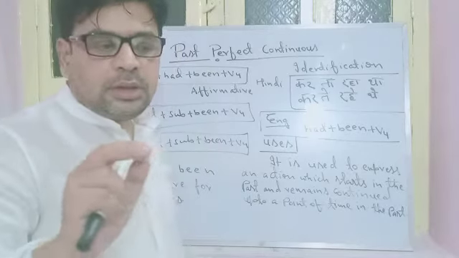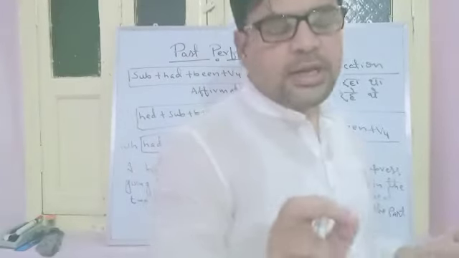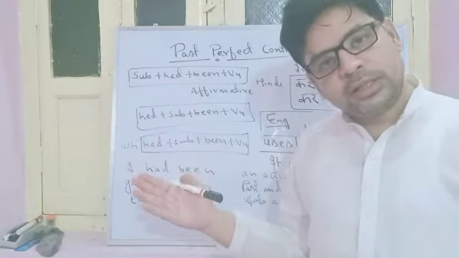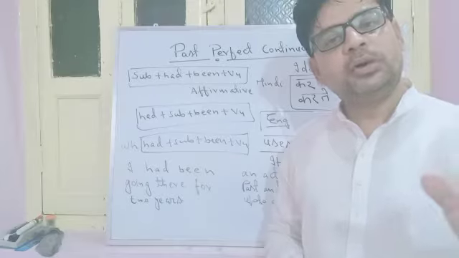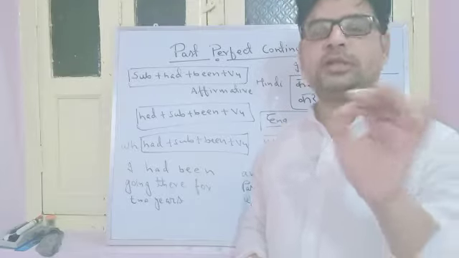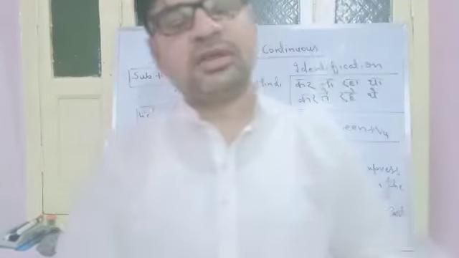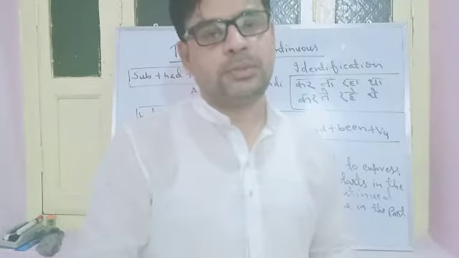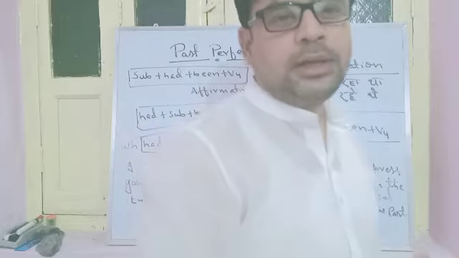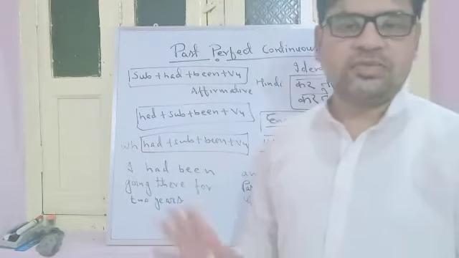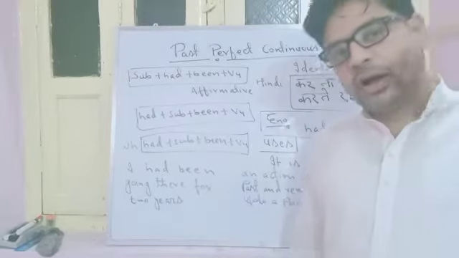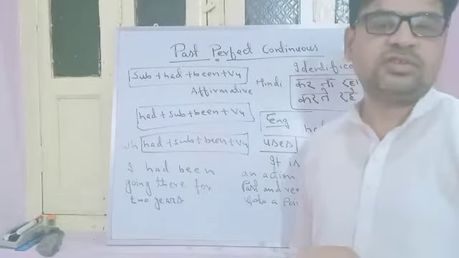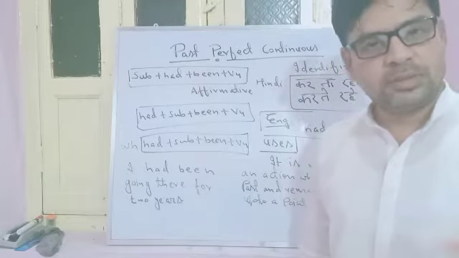That means it is used to express any action which had already started in the past, जो past में शुरू हुआ था, and had remained continued up to a point of time in the past. और past में ही किसी point of time तक वो continued रहा, and it has nothing to do with the present. और इसका present से कोई लेना देना नहीं है. Right? It's very clear over here. An action which starts in the past, remains continued up to a point of time in the past itself, and has nothing to do with the present.